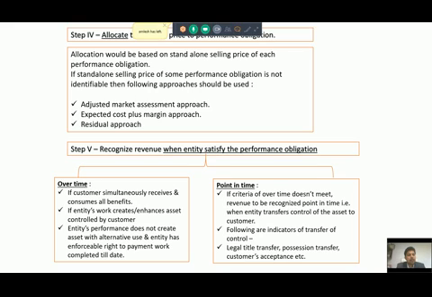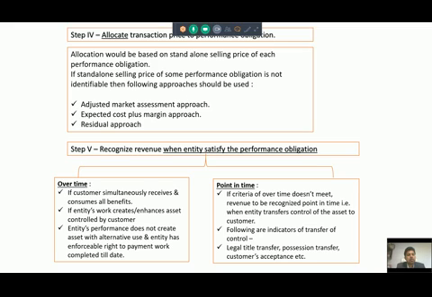Then, if the entity's work creates or enhances an asset controlled by the customer, for example the entity is providing some services related to the immovable property of the customer, then the entity's work creates or enhances immovable property for the customer, and this is a case of satisfying the performance obligation over time.